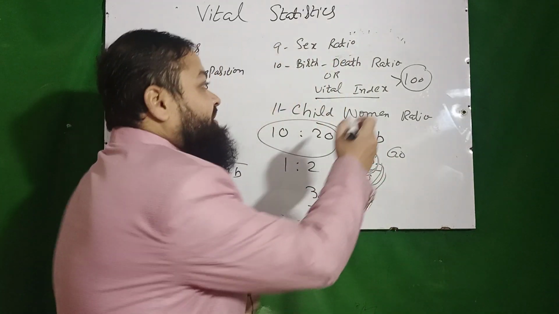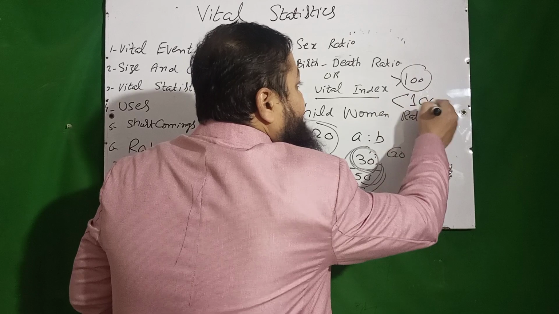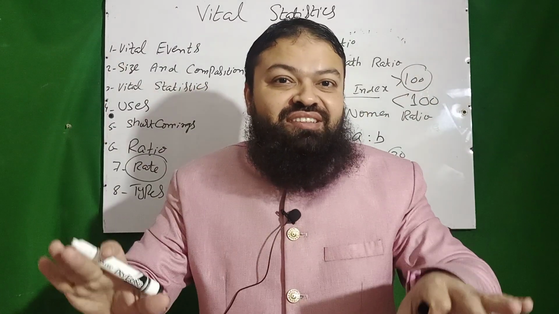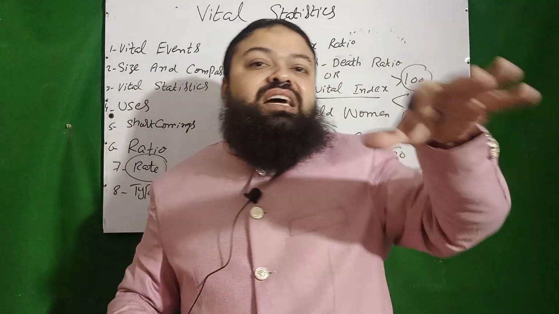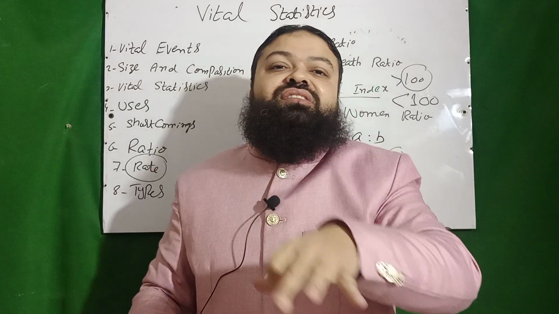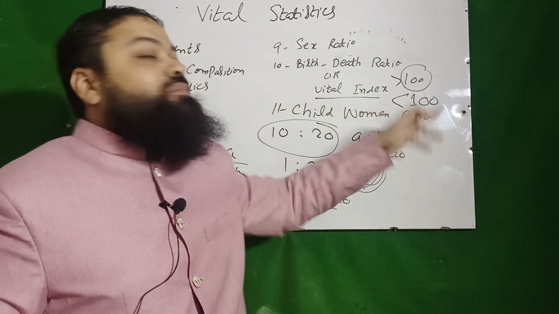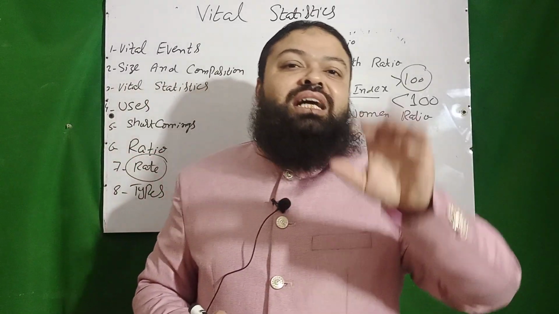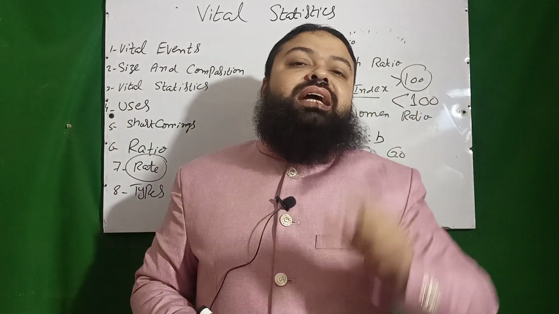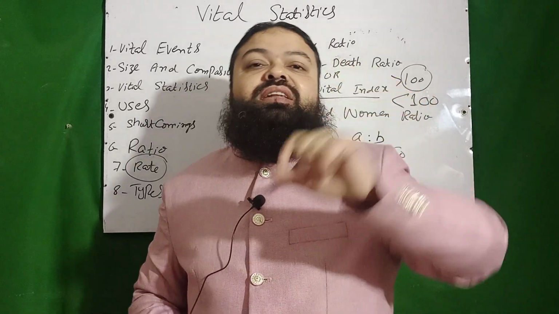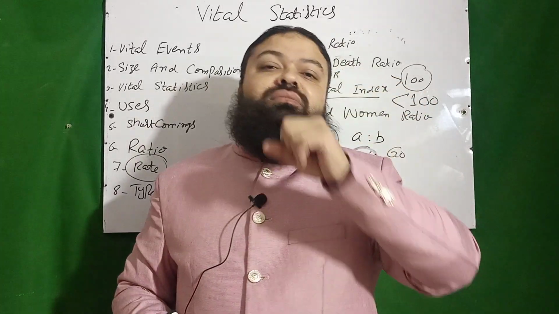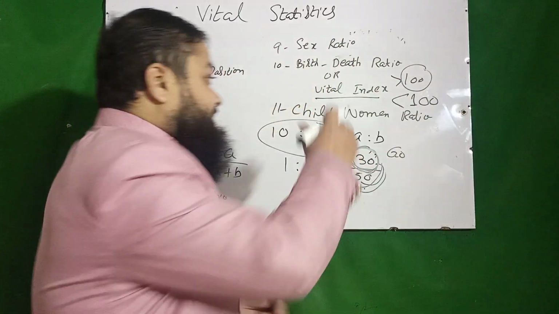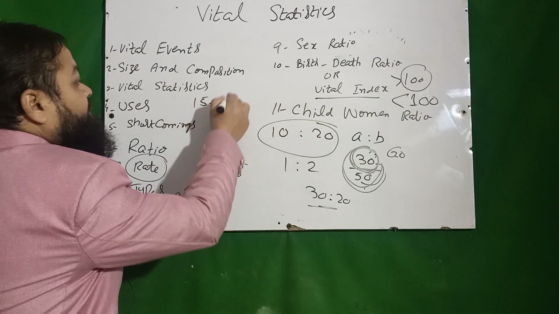And if the vital index is less than 100, it means that our population is decreasing. There are more deaths as compared to the number of births. Then child-woman ratio. It is the ratio between the number of children under 5 years of age and the women of childbearing age. That question can also be asked. The childbearing age is 15 to 44 years